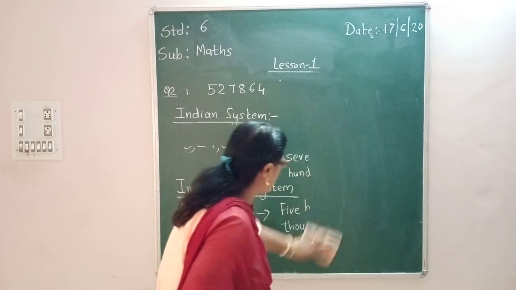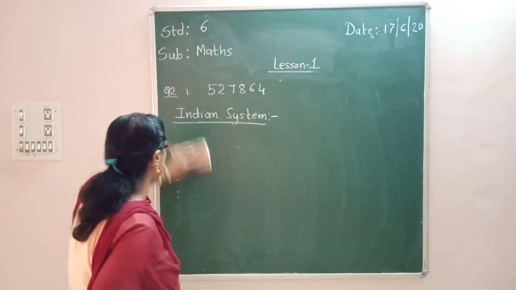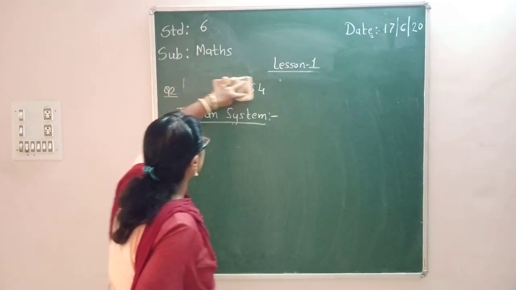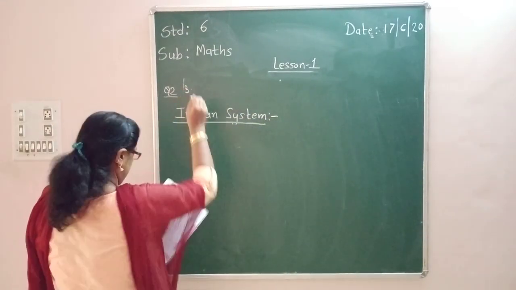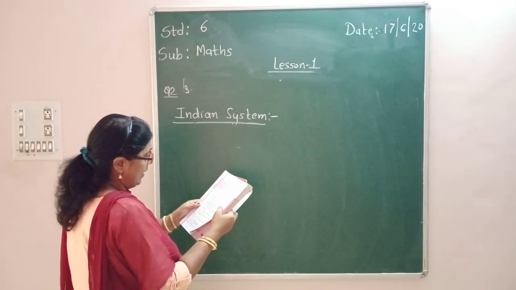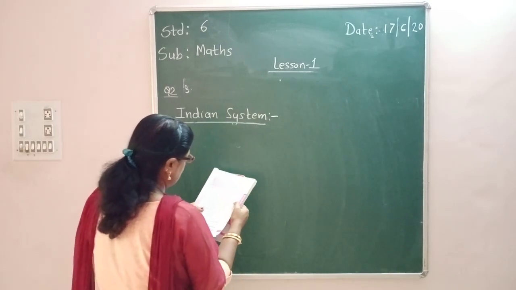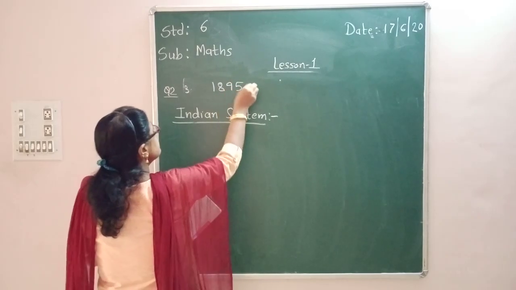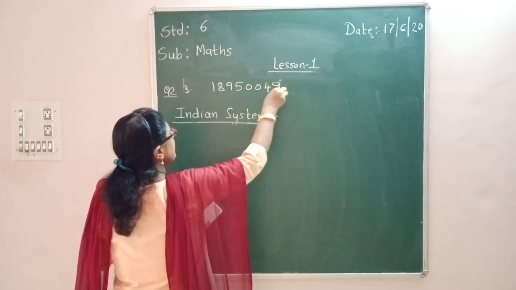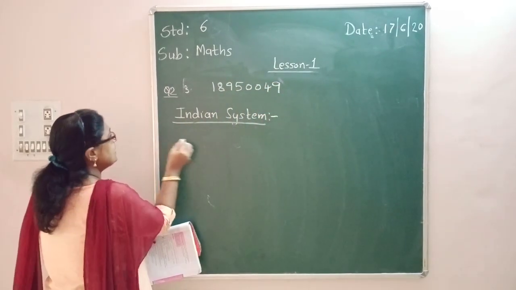What is the second number? I mean the third one. Sorry, second you have to do for homework. Okay. The third one, 18950049. Okay. So for the Indian system,